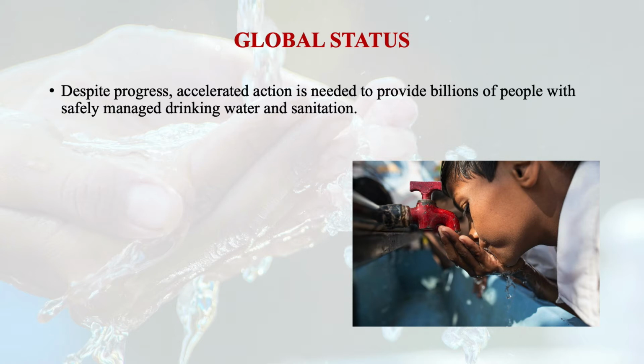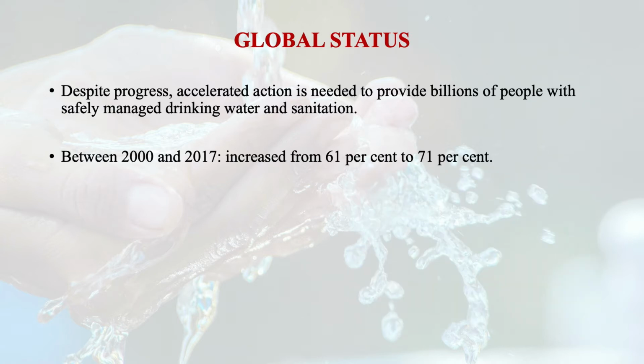But we need to work more to provide billions of people with safely managed drinking water and sanitation. If you look into some of the figures, we see that between 2000 and 2017, the proportion of the global population using safely managed drinking water, the highest level of service, increased from 61% to 71%, right?